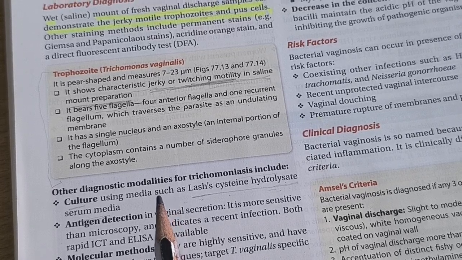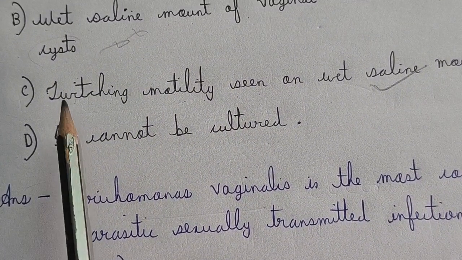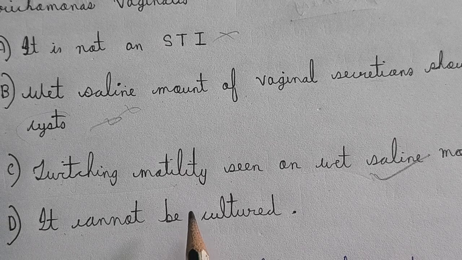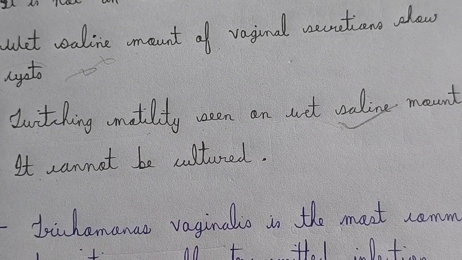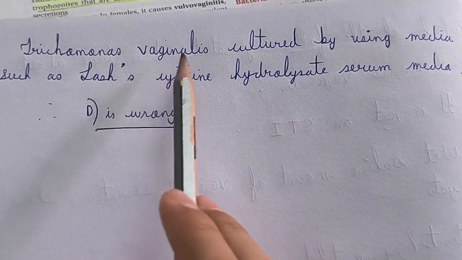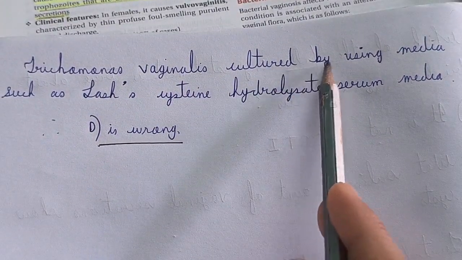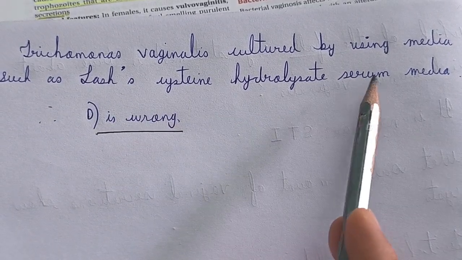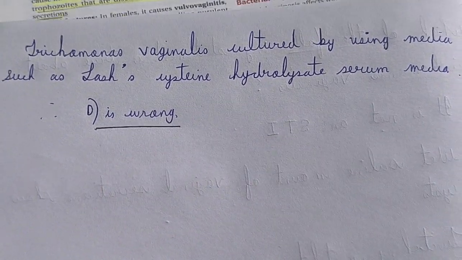So yes, it is cultured using a medium such as lace cystine hydrolysate serum medium. This also eliminates option D, because option D says that Trichomonas vaginalis cannot be cultured, but that is false. Therefore option D is wrong.